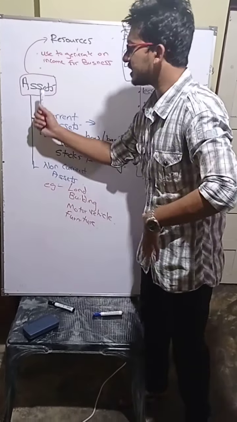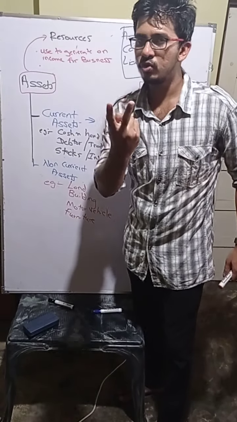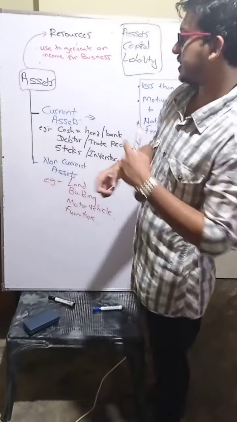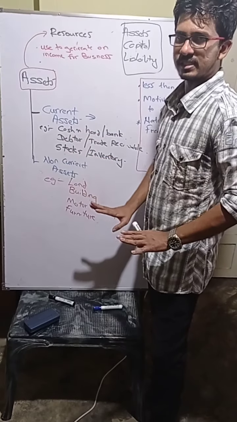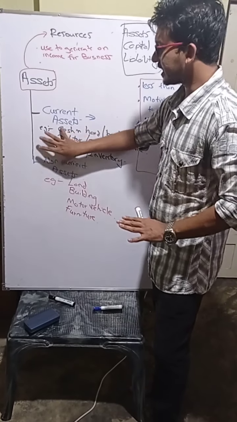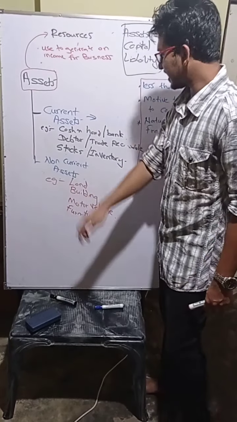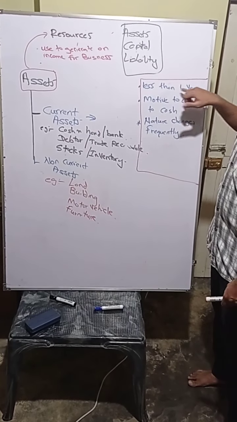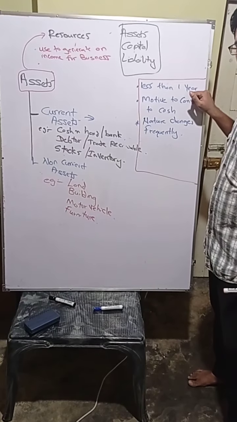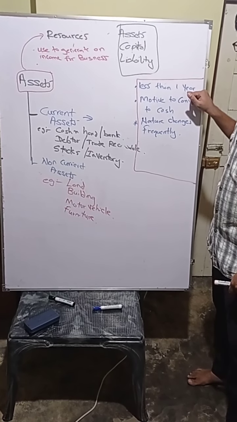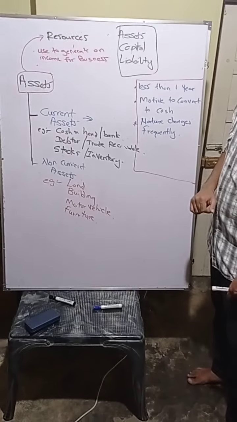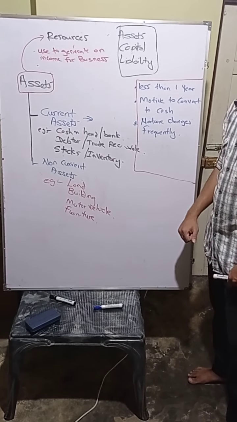Now I'll explain what current assets are. Assets we divide into two: current assets and non-current assets. These are the examples for current assets. So current assets means assets we use for less than 1 year. We use them for less than how many years? 1 year. Understood? For example, cash in hand.